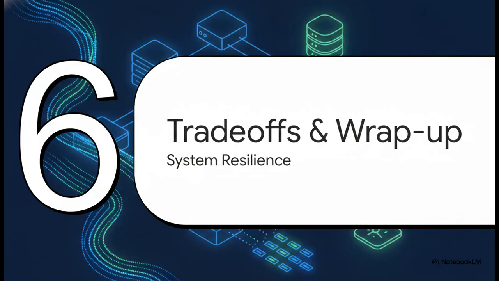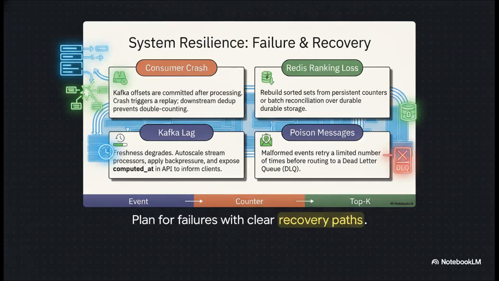Section 6. Resiliency, Trade-offs, and Wrap-Up. Now, a staff-level design isn't just about the happy path when everything runs perfectly. We have to address things going wrong. Failures are guaranteed, right? So we plan for them. If a consumer node crashes, we simply replay from our committed Kafka offsets. Because Kafka is durable, zero data is lost. If our Redis rankings somehow get wiped out, we just rebuild those sorted sets directly from our persistent storage.